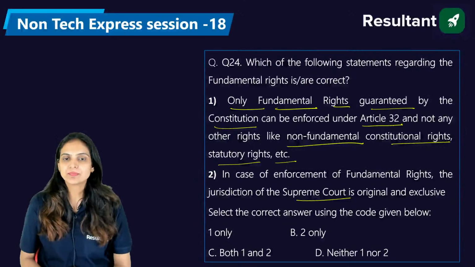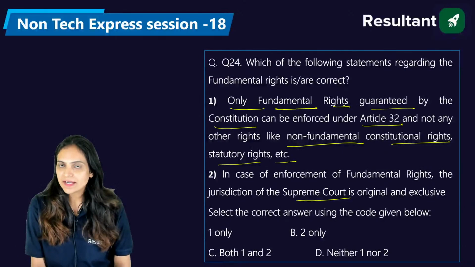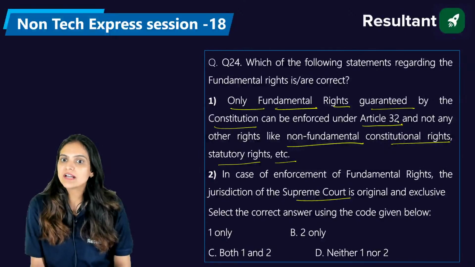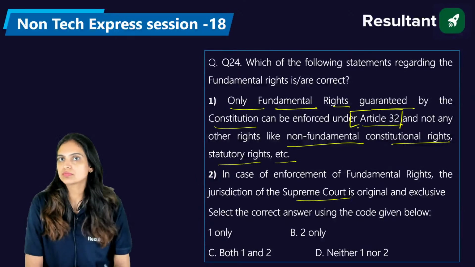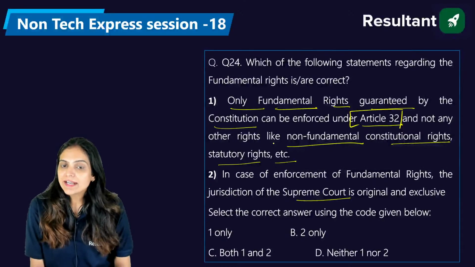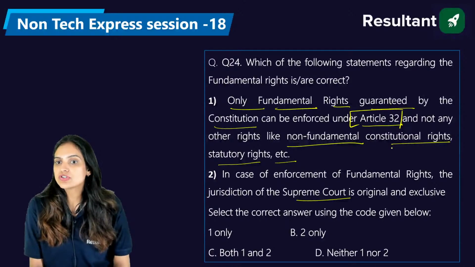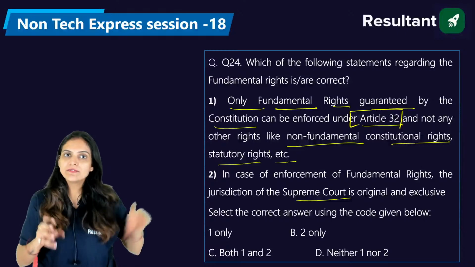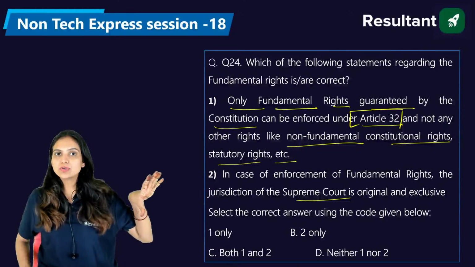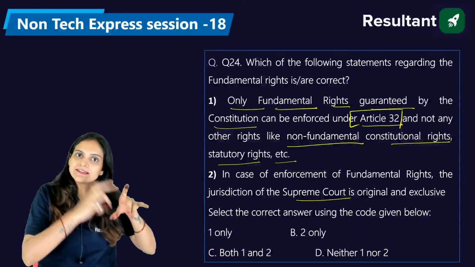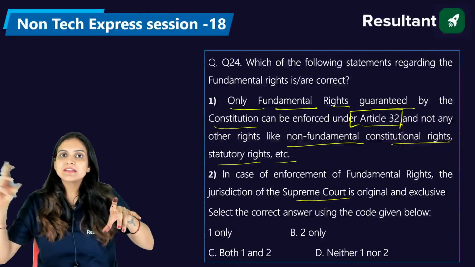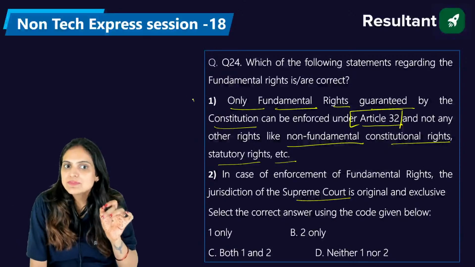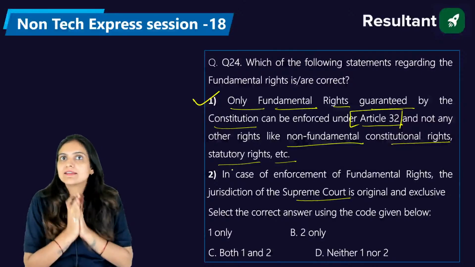Devanshu, what's your answer? Only fundamental rights guaranteed by the Constitution can be enforced under Article 32 and not any other rights like non-fundamental constitutional rights, statutory rights, etc. If we only have the six fundamental rights available to us, only those rights can be protected by the writs given by the Supreme Court or the High Court. So this statement is absolutely right.